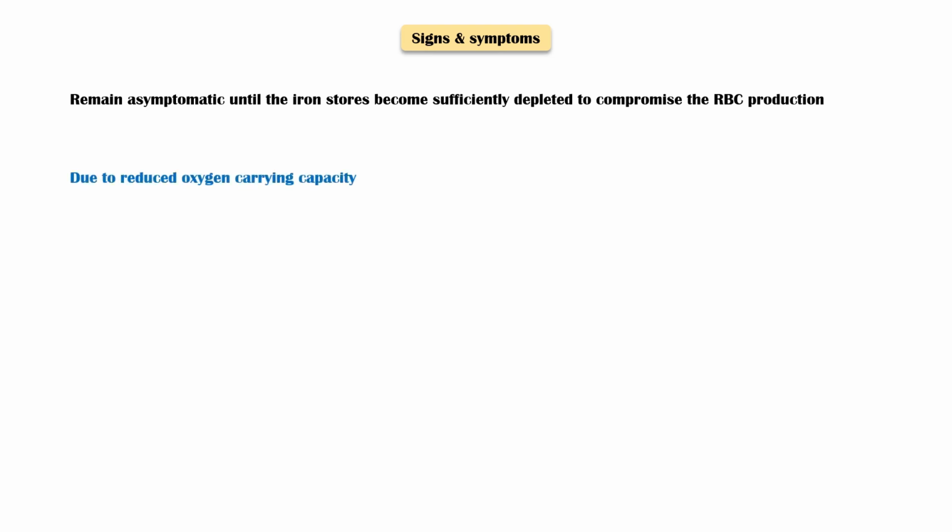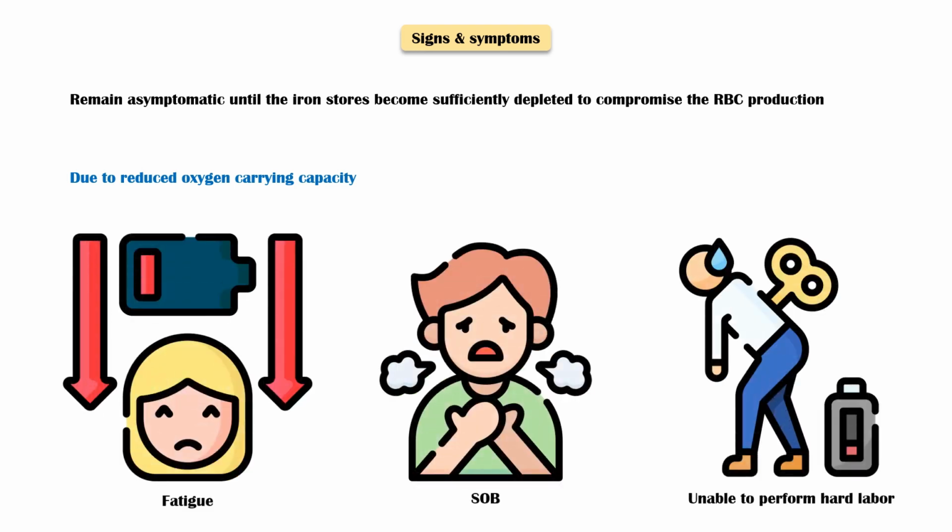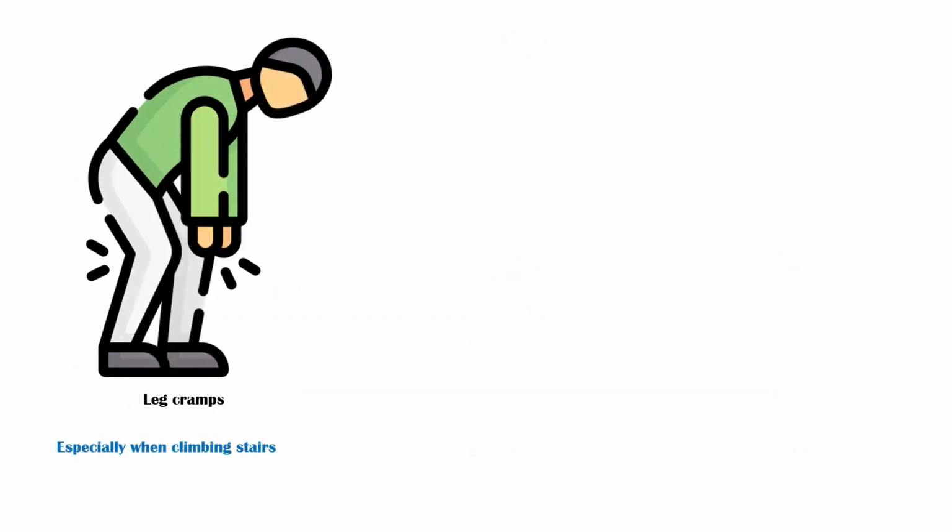People with iron deficiency remain asymptomatic until the iron stores become sufficiently depleted to compromise red blood cell production. Due to reduced oxygen carrying capacity in the blood, patients will develop fatigue, shortness of breath, and inability to perform hard labor. They will also develop muscle cramps, especially when climbing stairs. This occurs due to reduced synthesis of muscle proteins such as myoglobin.